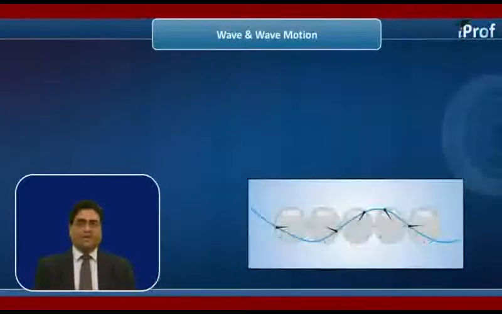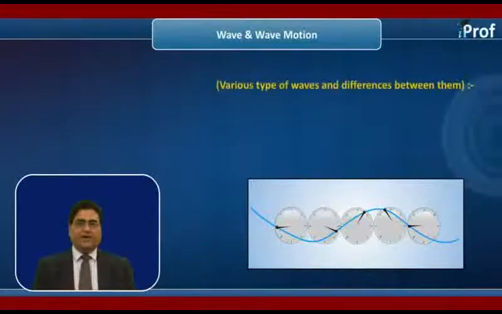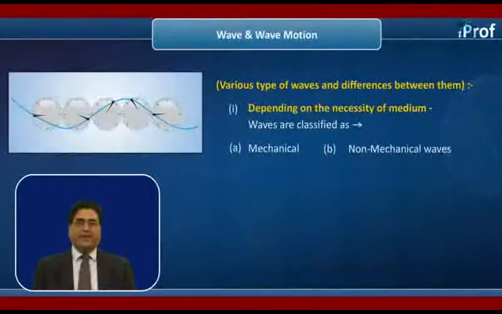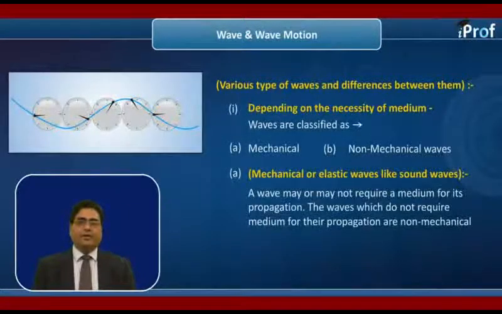Now let's see the classification of waves and differences between them. Waves can be classified on many bases. First, depending on the necessity of medium, waves are classified as mechanical and non-mechanical waves. A wave may or may not require a medium for its propagation.